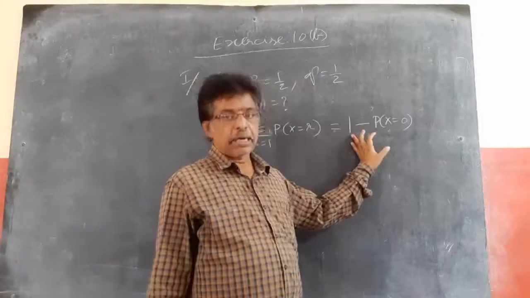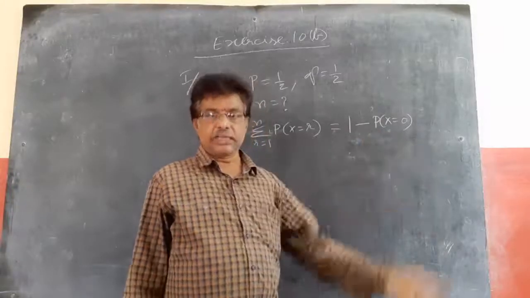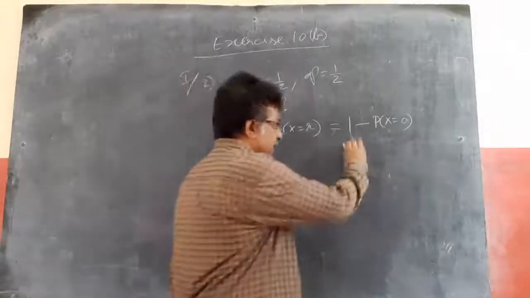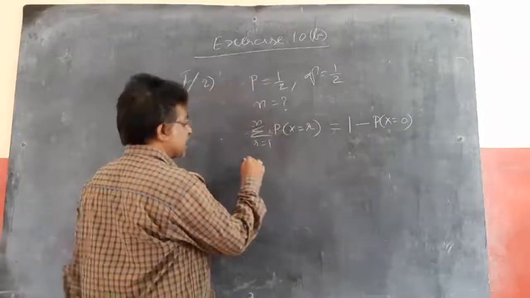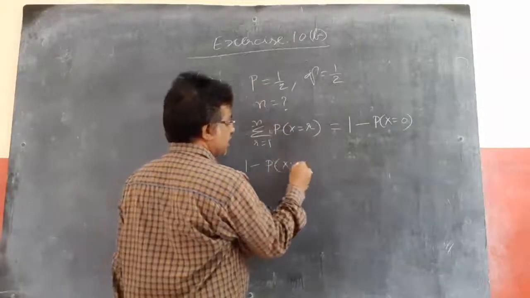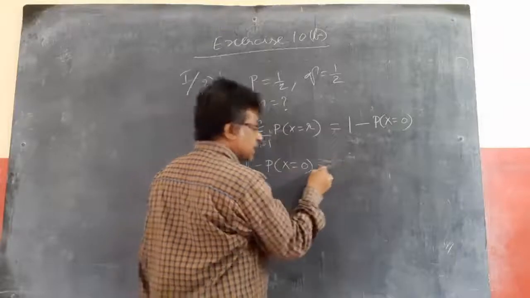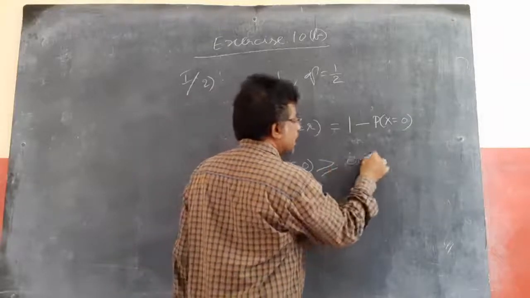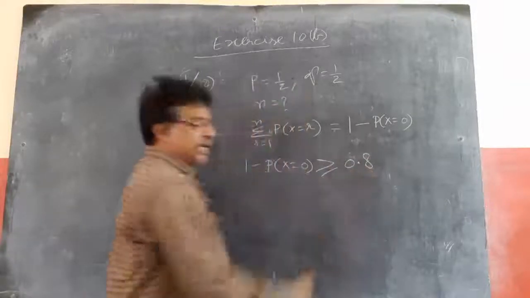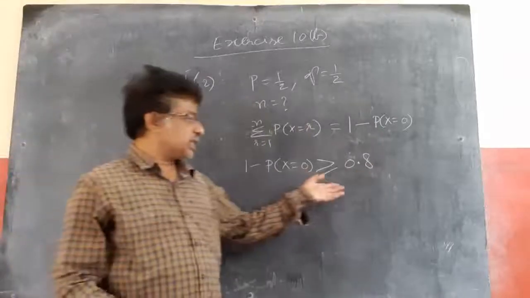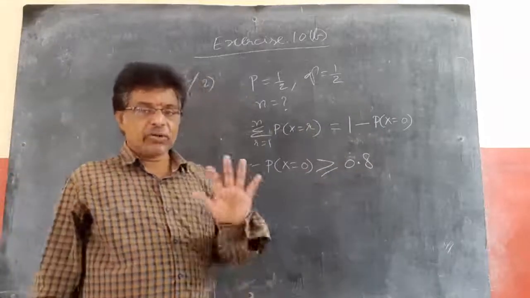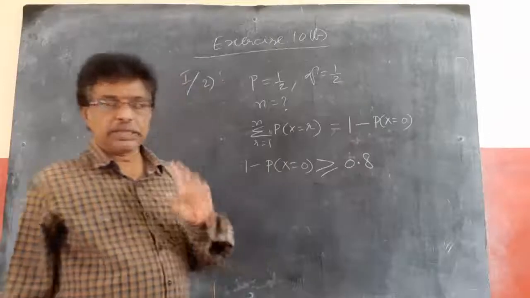Total probability 1 minus no head gives at least one head only. So 1 minus P of x equals 0 is greater than or equal to 0.8, minimum 0.8. Then n equals how much?